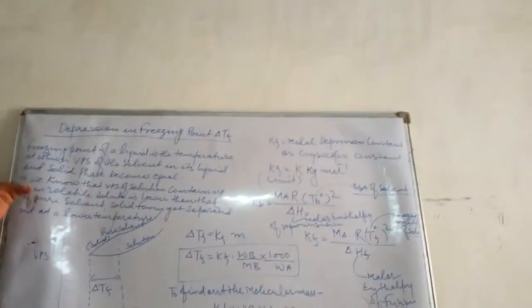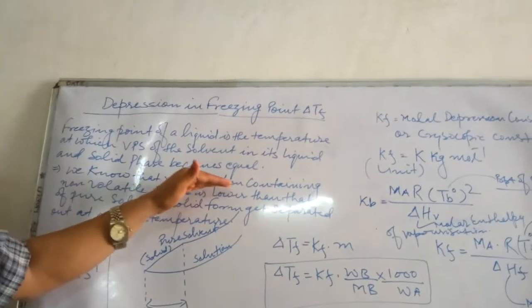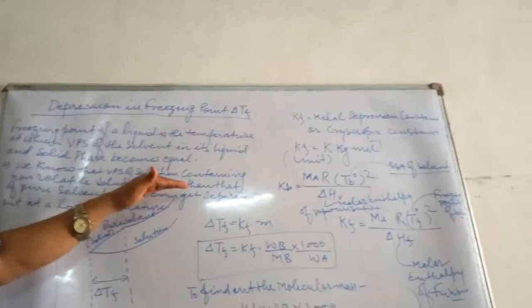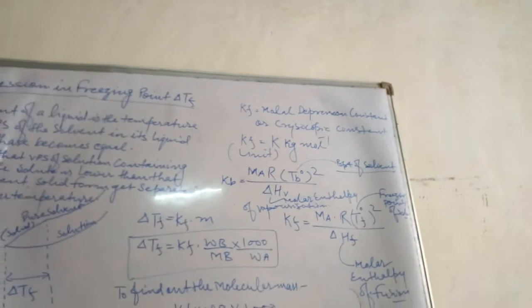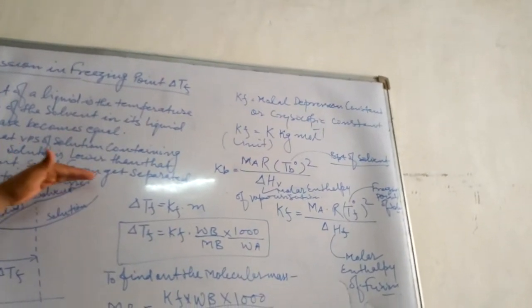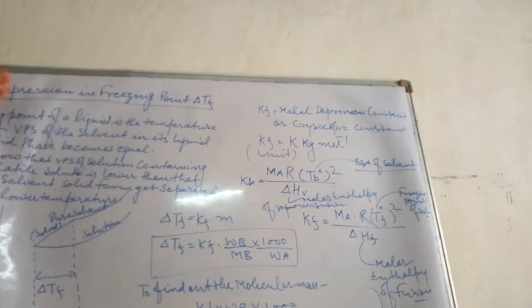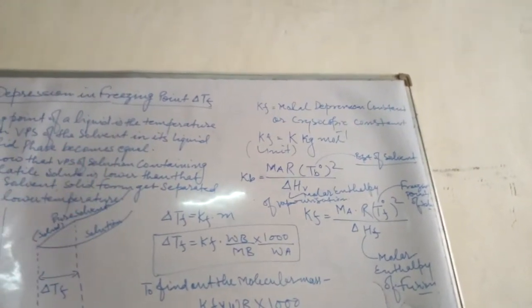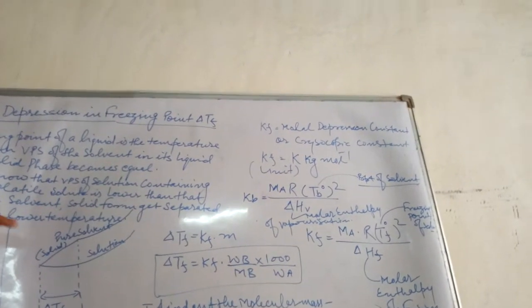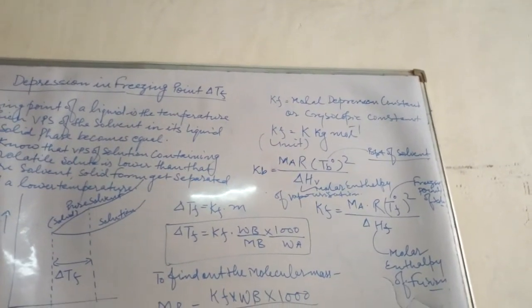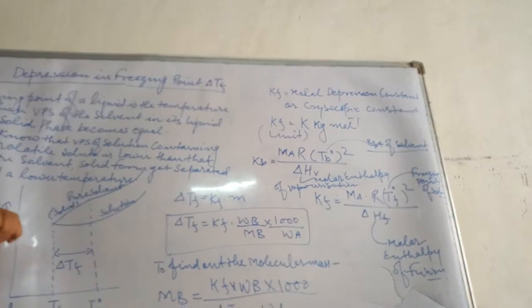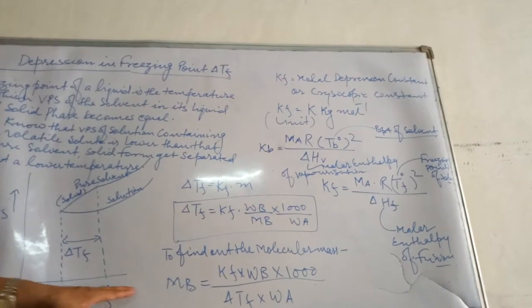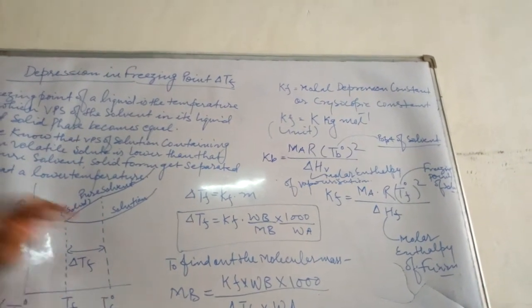You know that the vapor pressure of a solution containing a non-volatile solute is lower than that of the pure solvent. Yesterday you have gone through this. So the solid form gets separated during freezing. The solid solute gets separated at the lower temperature. When freezing occurs, the vapor pressure of the pure solvent and the solution will show this graph.